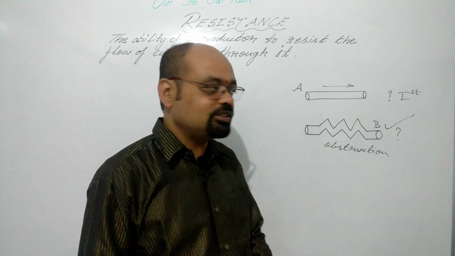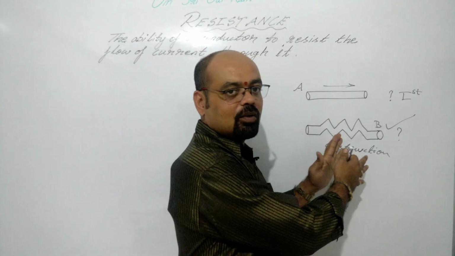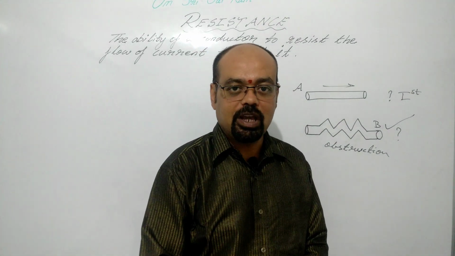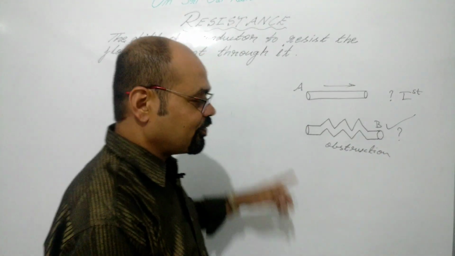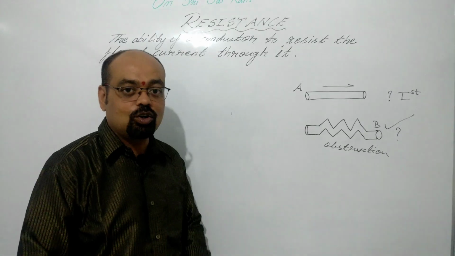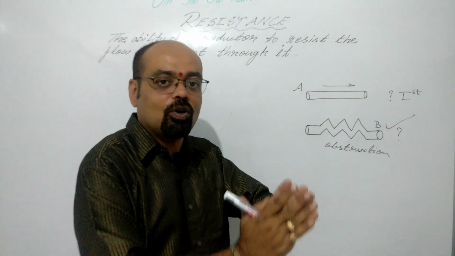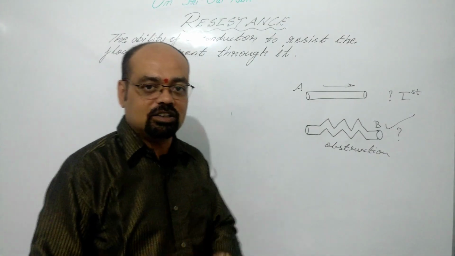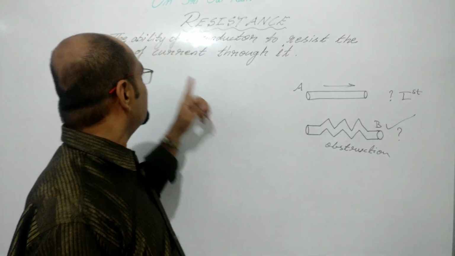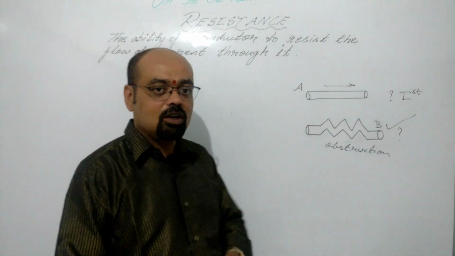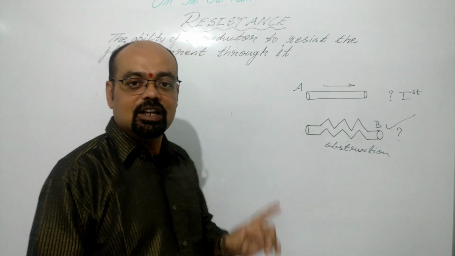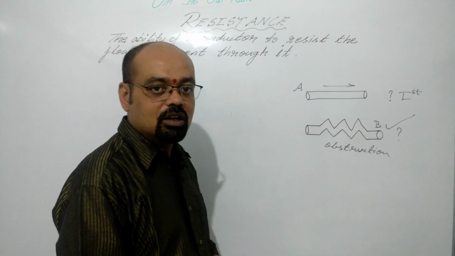Moving on to the definition of resistance. Resistance also is defined in the same way as what I have explained to you about the two pipes. Resistance says that the ability of a conductor to resist or oppose the flow of current in it is called resistance. Once again, the ability of a conductor to resist or oppose the flow of current in it is called resistance.